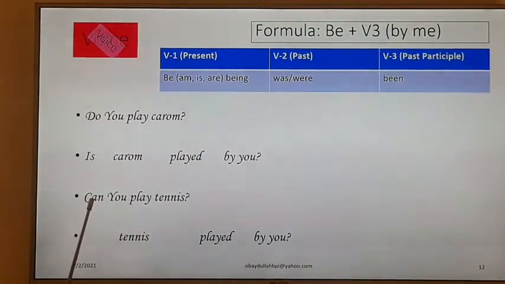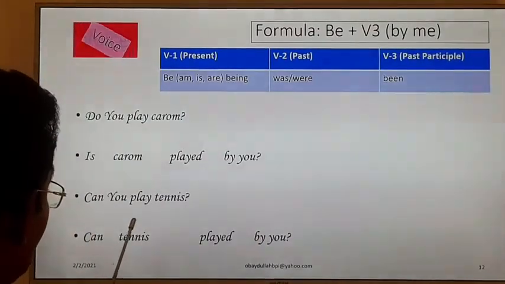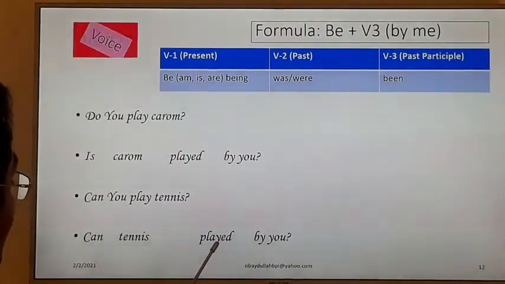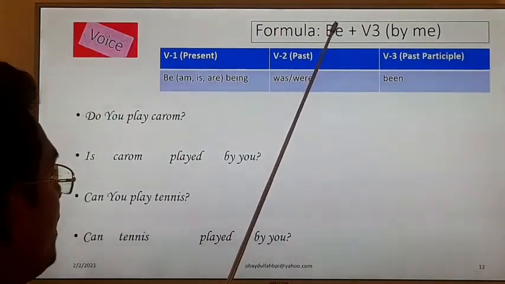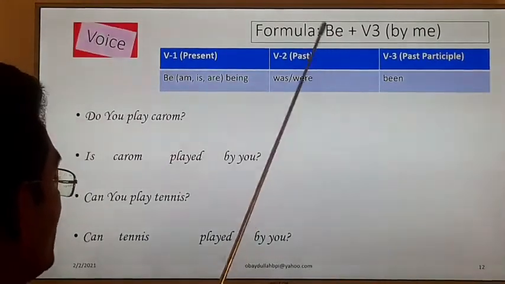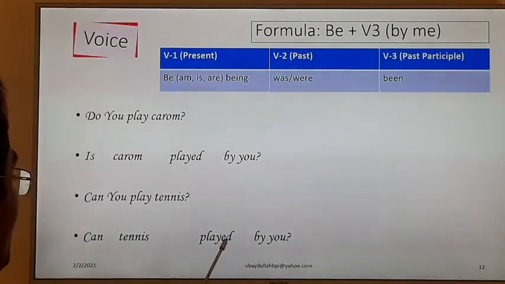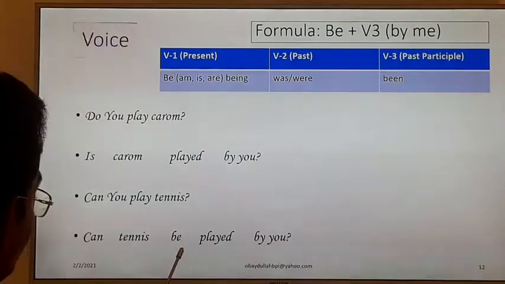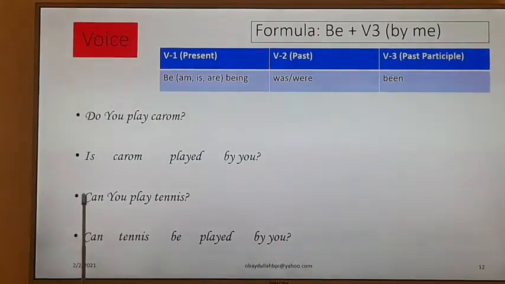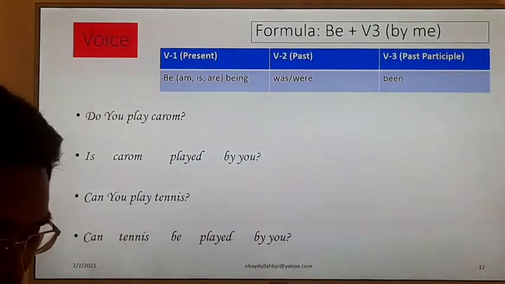We can notice that "can" is a modal verb, and it is also one kind of helping verb, and I have to use the same verb here, "can". We know that before the past participle of the main verb we have to use the be verb. We take the help of the be verb to change the voice, and we place it before the main verb. So this way we can change the voice of an interrogative sentence. Clear?